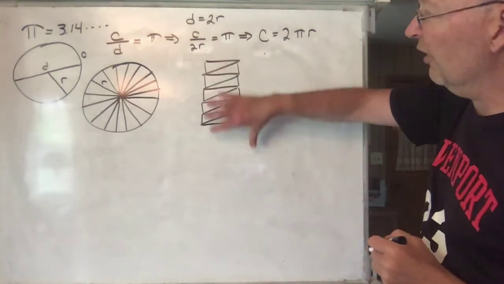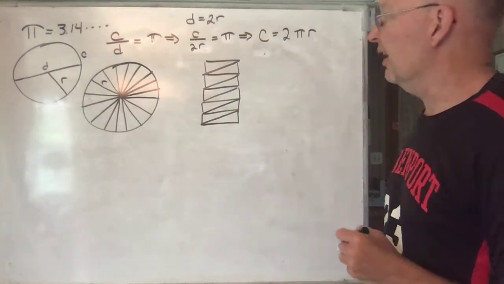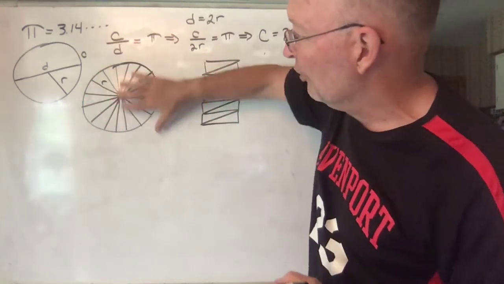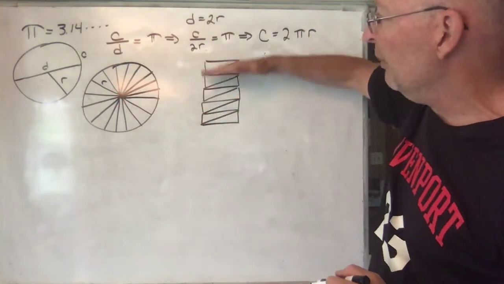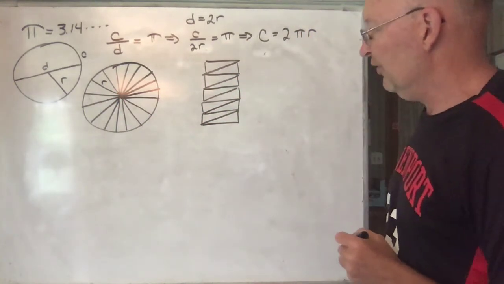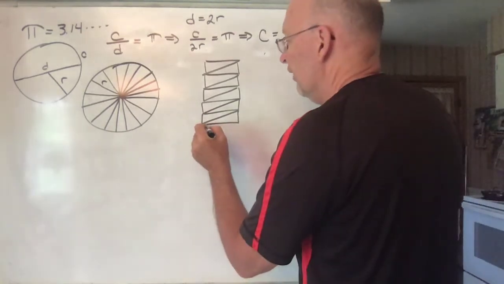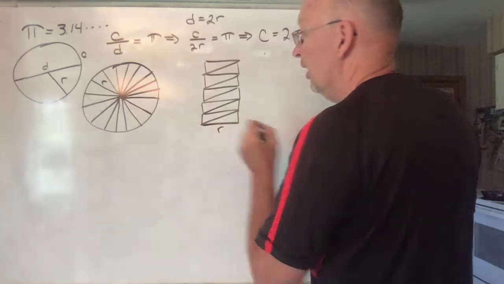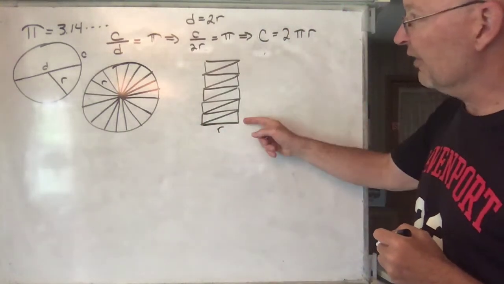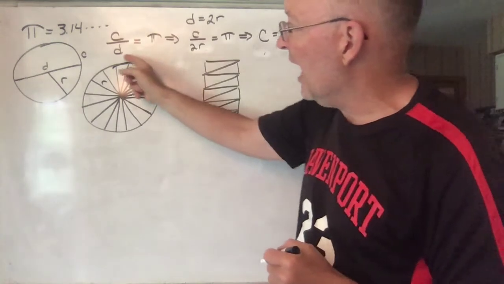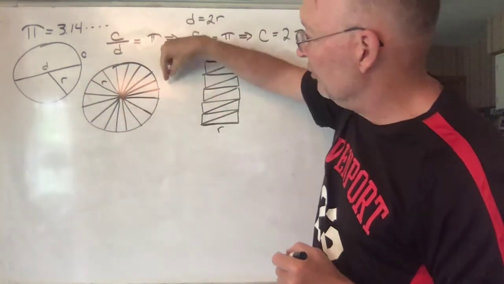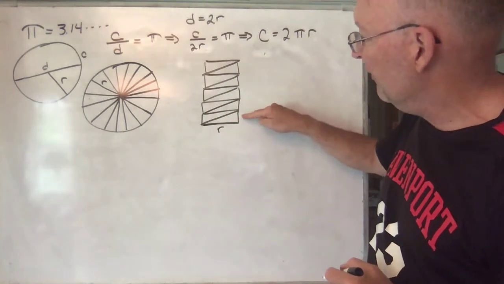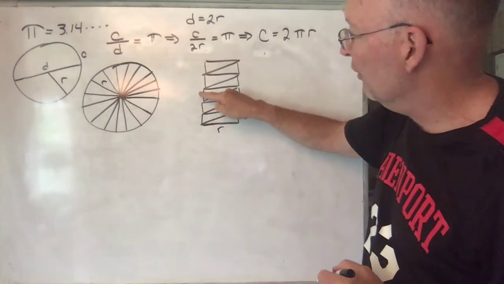then you get yourself basically something that looks pretty close to a rectangle. And the area of that rectangle is going to be the area of the circle because you've used all these wedges and just piled them up on top of each other to make this rectangle. So what's the area of this rectangle? Well, the length of the base, that's just the length of one of these chords here, so that's going to be r. And the length of the side is going to be half the circumference, agreed? Because you're basically taking these things and putting half of the edges on this side and half of the edges on this side.